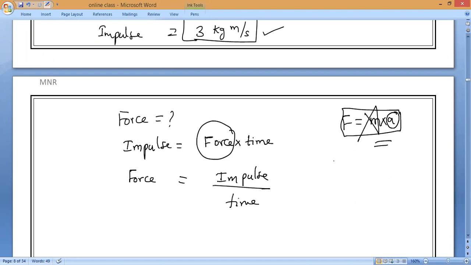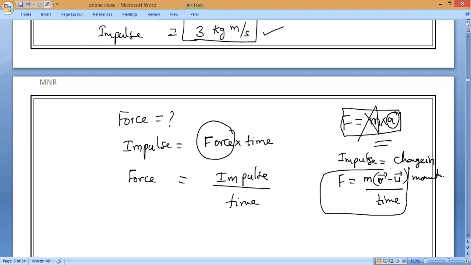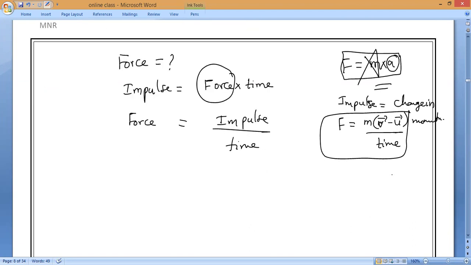Very simple. And that is why, from this formula, we know impulse means change in momentum. So force can also be written as impulse by time, that is, final velocity minus initial velocity divided by time period. This formula we already studied. Do you remember?